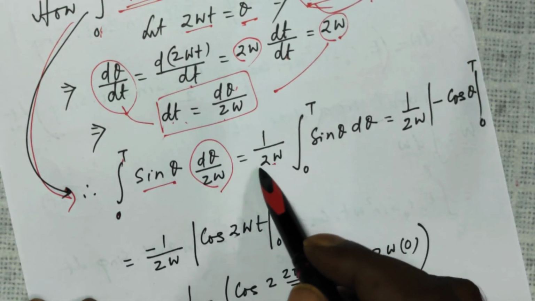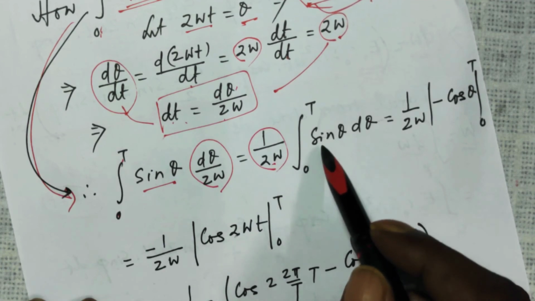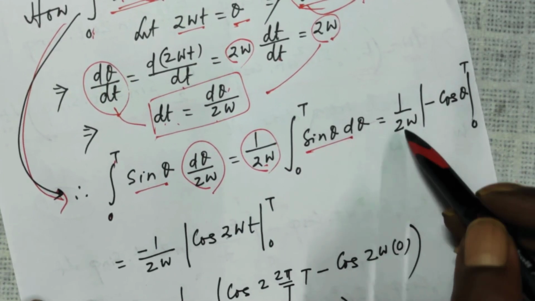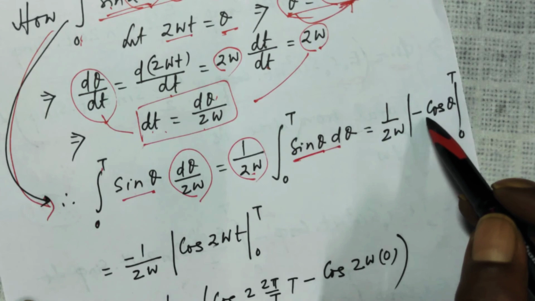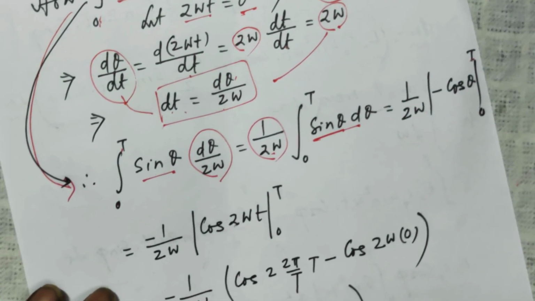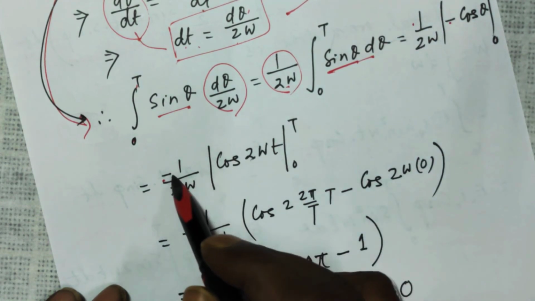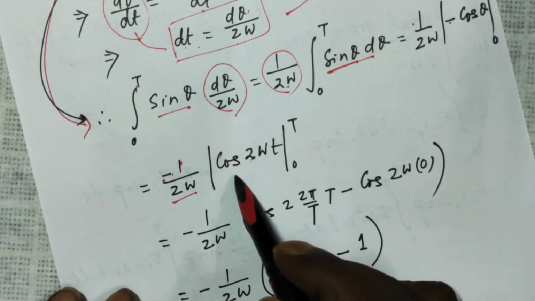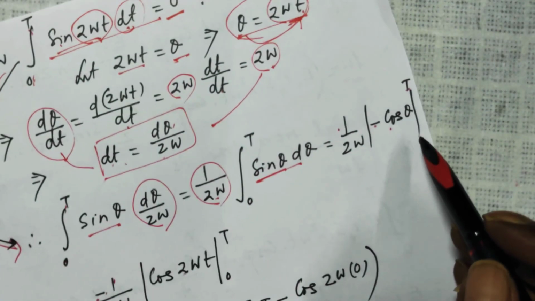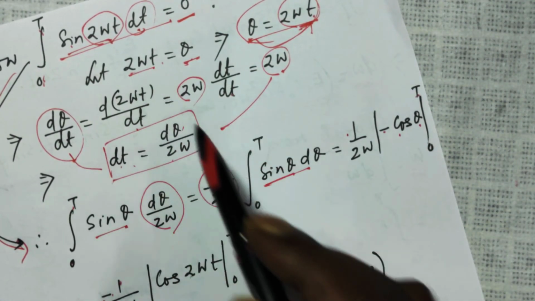Now 2 omega is a constant, so it is taken out, and I am left with integration of sine theta d theta, and integration of sine theta is minus cos theta, its value from 0 to t. Now this minus comes here, minus 1 by 2 omega, so I am left with cos theta, and theta is equal to 2 omega t.